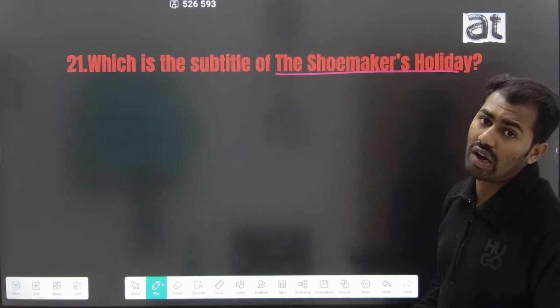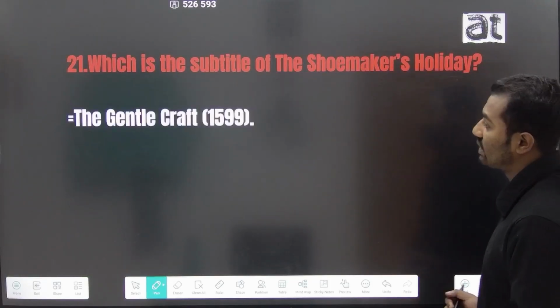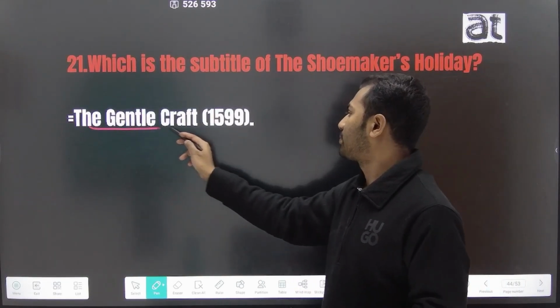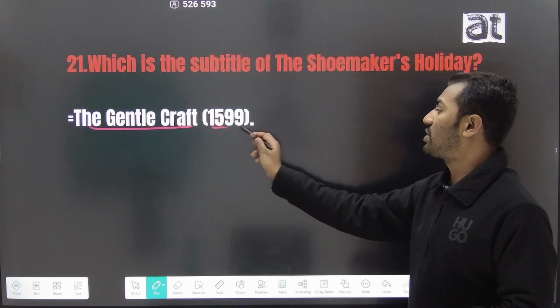The 21st question is, what is the subtitle of The Shoemaker's Holiday? The subtitle of The Shoemaker's Holiday is The Gentle Craft, which was published in the year 1599.